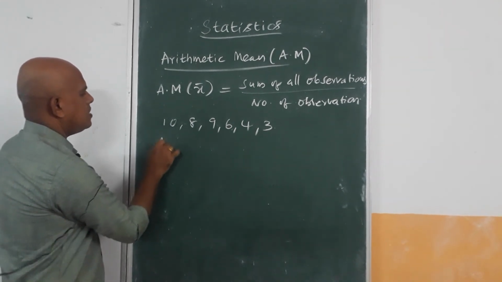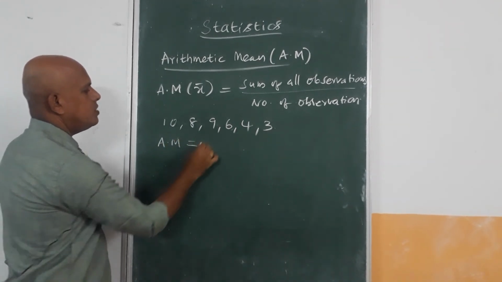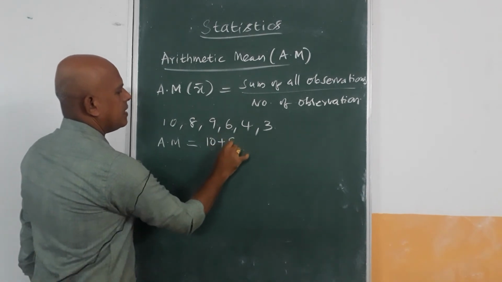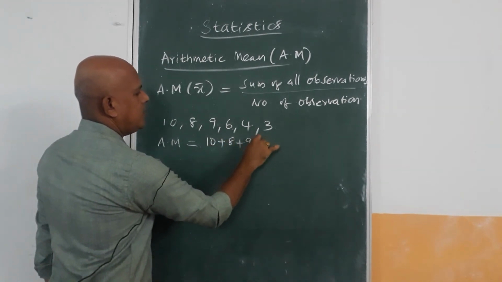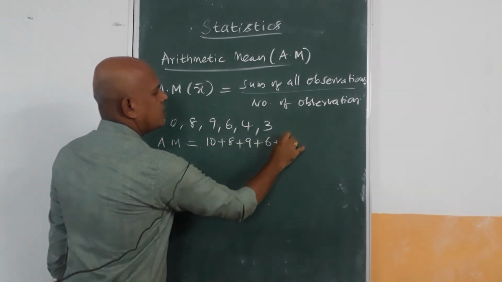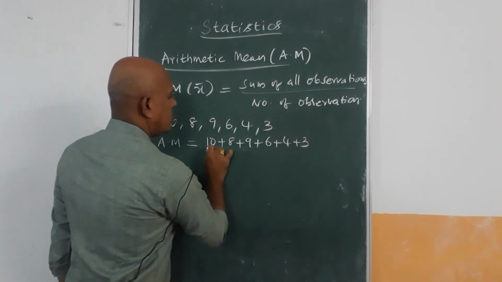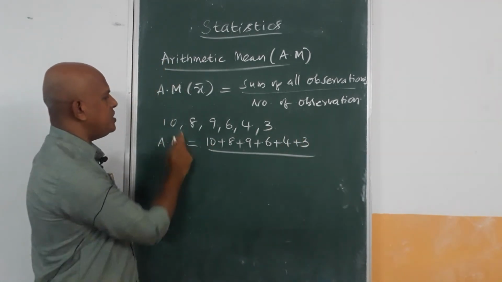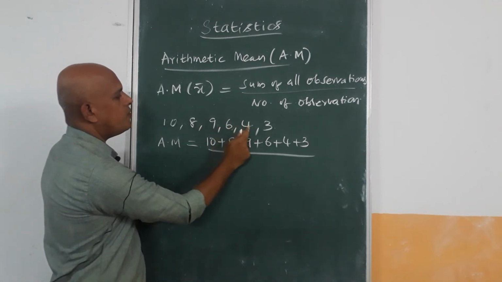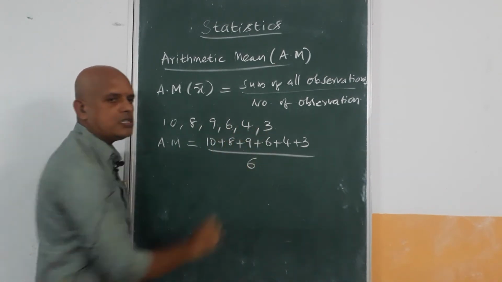Arithmetic mean is equal to (10 + 8 + 9 + 6 + 4 + 3) divided by the number of observations, which is 6.